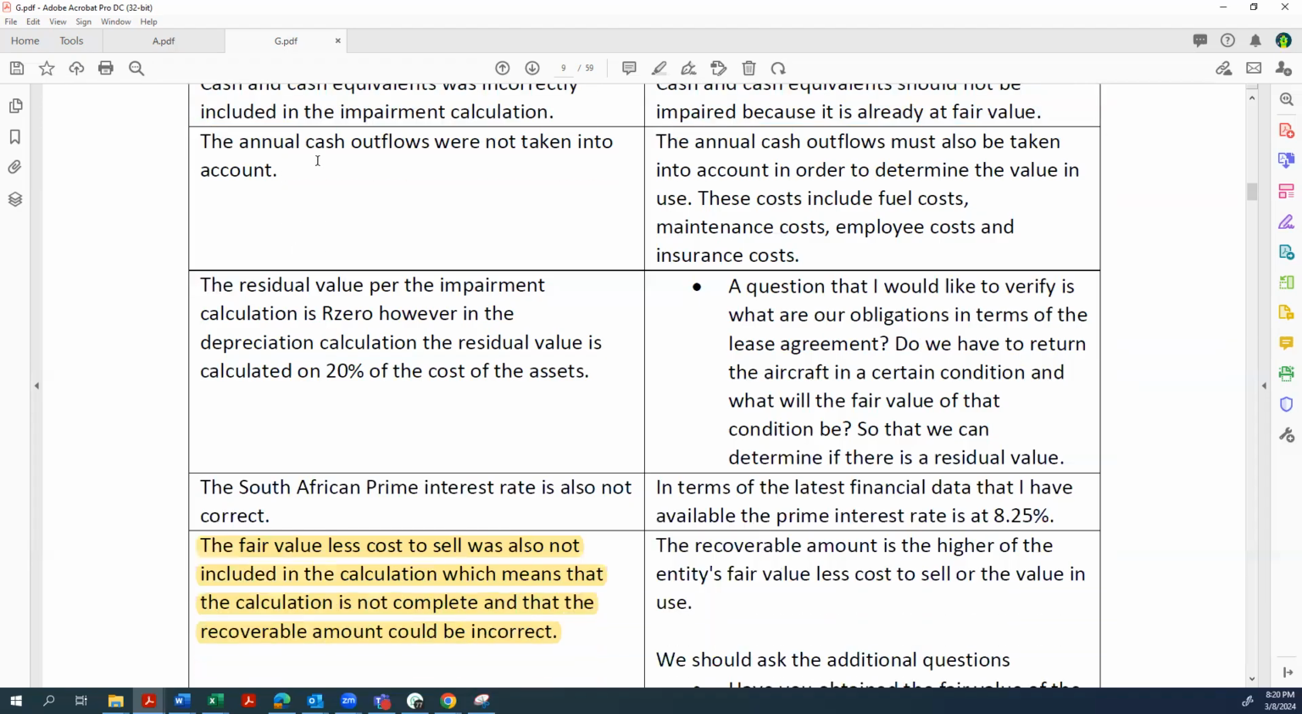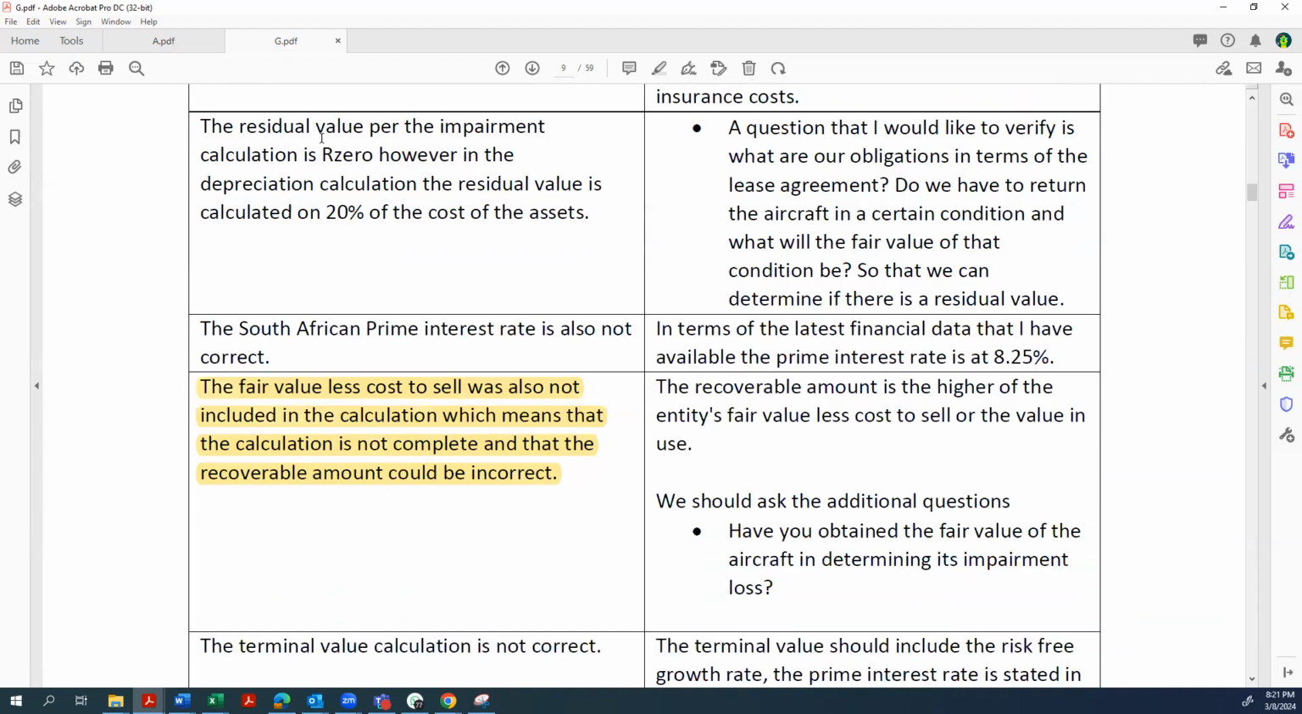So then he says the annual cash flows were not taken into account. The annual cash flows must be taken into account in order to determine the value in use. The costs include fuel, but then this is not valid because the calculation did use cash inflows and cash outflows. I think the candidate misinterpreted the information because it said net, it's basically the number that was given, showing that it's a net cash inflow. So this would not be a valid consideration.